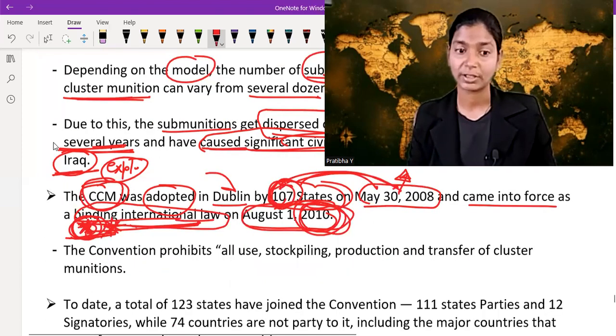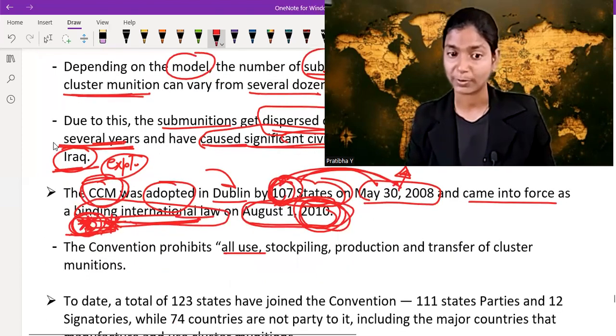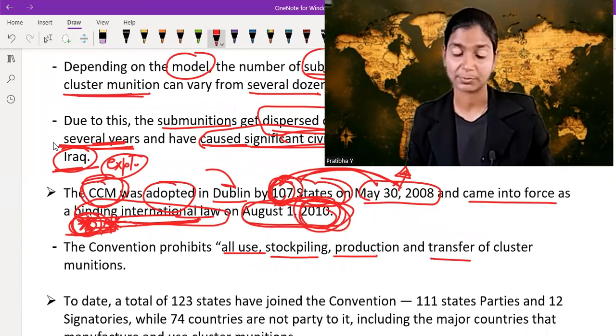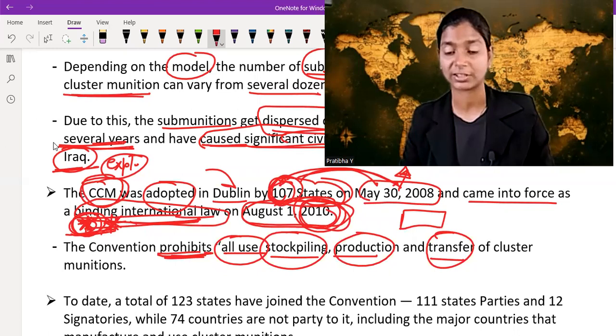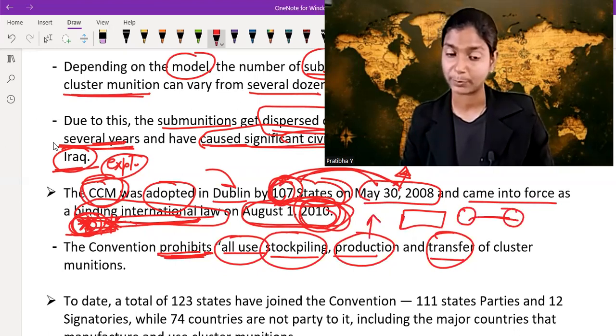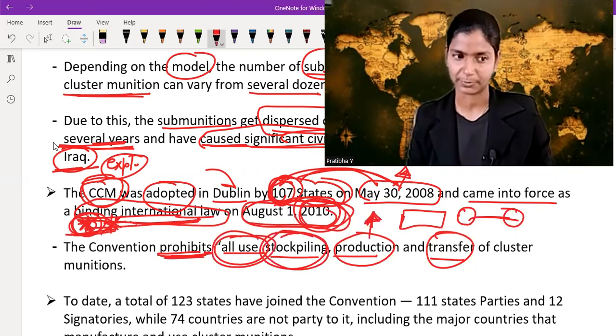The convention prohibits all use, stockpiling, production, and transfer of cluster munitions. So the prohibition in this convention covers its usage, its stockpiling, its production, as well as its transfer. That means a country that signed this convention does not transfer cluster munitions from one country to another, and does not produce, stockpile, or use that munition for any purpose.